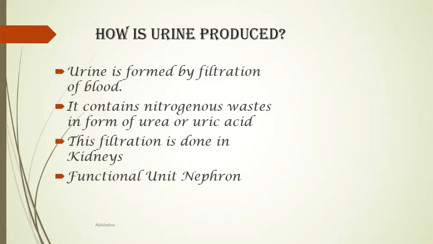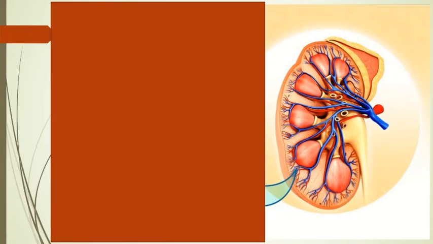Now, if you recall, in the lungs where carbon dioxide was removed, alveoli were present, which were very small structures with a very thin layer. In the intestine where food was absorbed, villi were present, again a very thin structure. So wherever exchange is to take place, the layer should be very thin. Here also, inside the kidney, there are very small structures known as nephrons. Nephrons are the functional unit of the kidney. They are the site where filtration takes place.